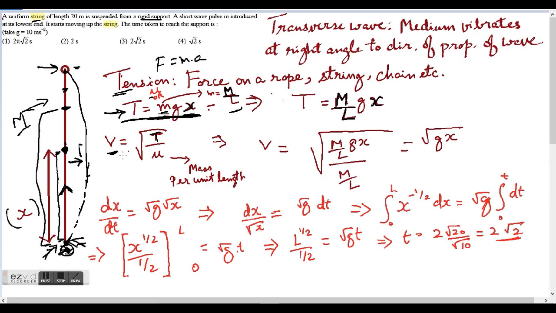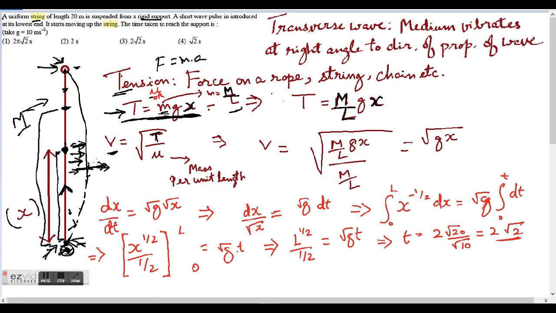Why would this be? This is because the greater the tension on the string, the less it will tend to vibrate in this direction, right? The string will be pulled down if there's greater tension, and less will be its tendency to move here. And that means that if the pulse is not moving to a very large distance, it would move that much faster to this point. I think that is intuitive, but really that's how it is, right?